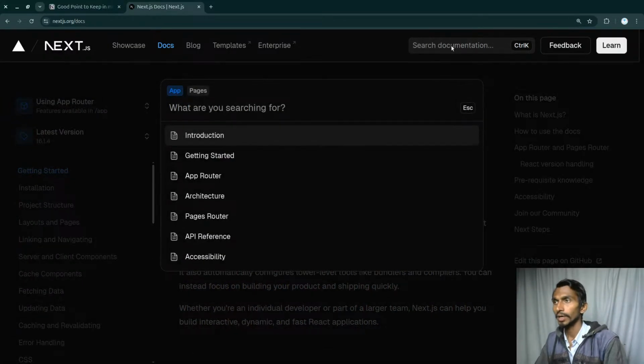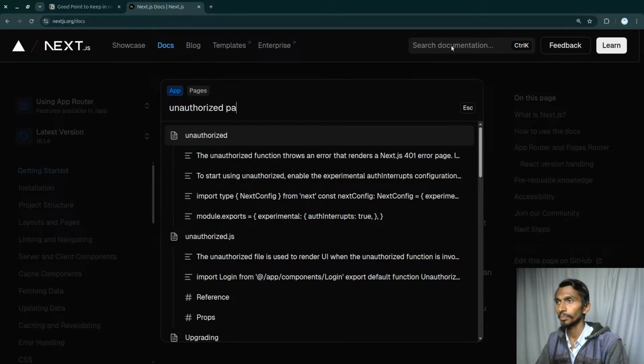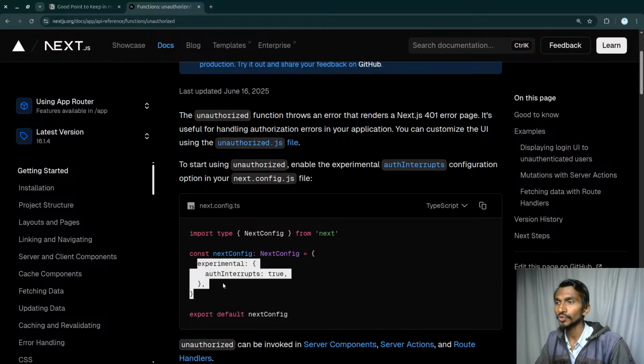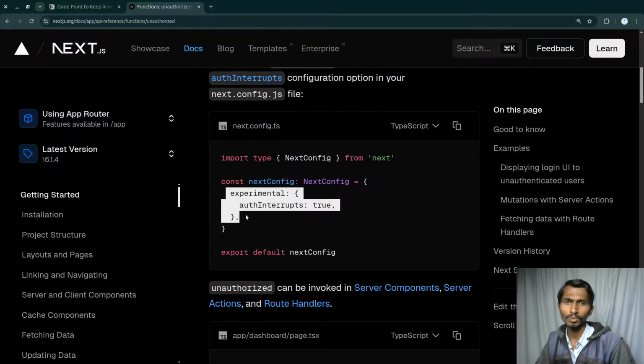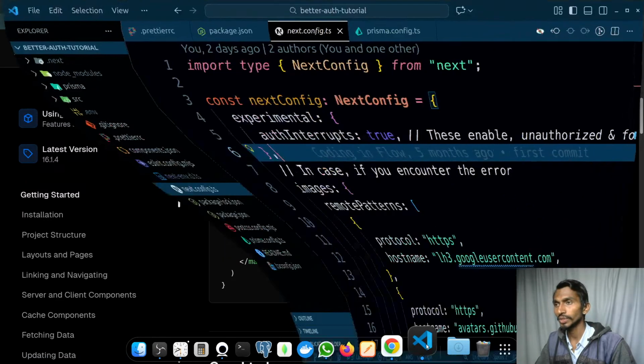But let's see, unauthorized page. For using unauthorized, of course we need to use this. So ultimately these things are already mentioned here. See, something is already mentioned, so I should not be worried about that much, because that is already in the documentation, so that's fine.